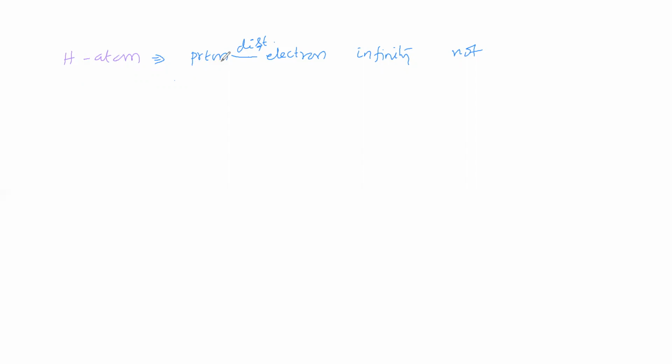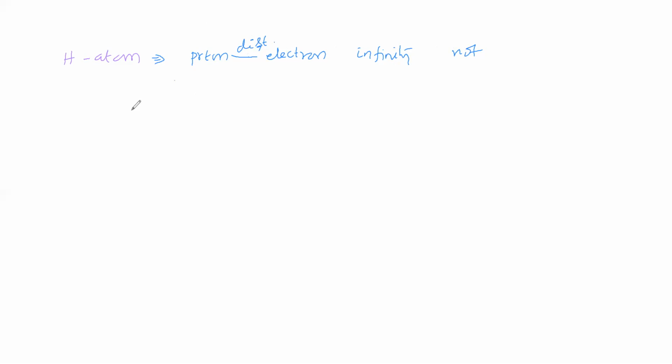Now, what is the distance between proton and electron? Is it infinity or not infinity? Hydrogen atom is produced means what? Proton is in the nucleus, electron is revolving around the nucleus. Therefore, only we are saying hydrogen atom, because proton is in the nucleus and this electron is revolving around this proton, around this nucleus. Now, is the distance between proton and electron infinity or not infinity?